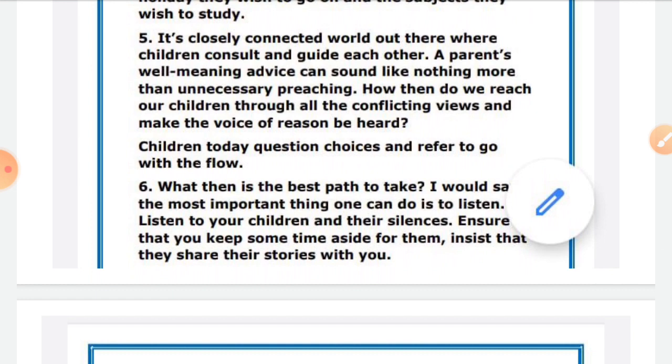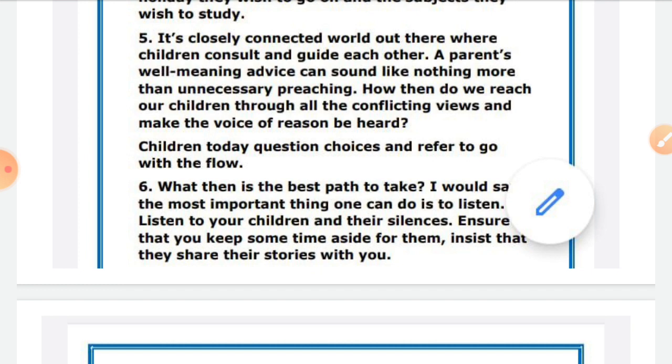A parent's well-meaning advice can sound like nothing more than unnecessary preaching. How then do we reach our children through all the conflicting views and make the voice of reason be heard? If you can't understand, just read and try to understand what the main material is. Children today question choices and refuse to go with the flow.